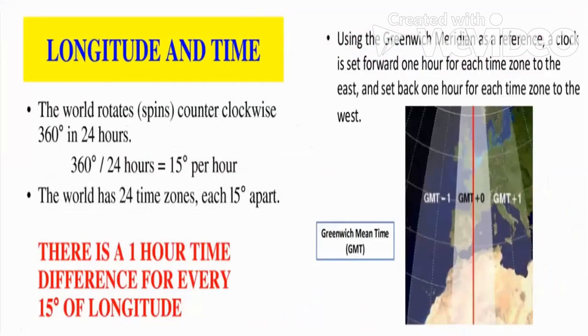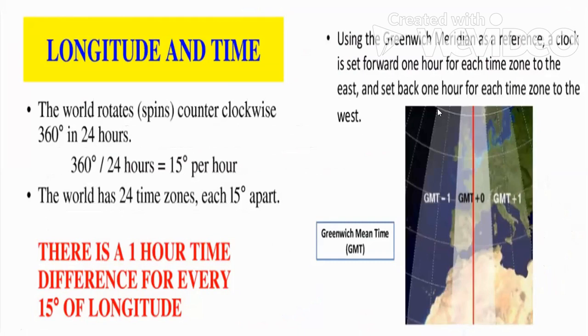This is how time is decided according to longitude. Since the earth spins 360 degrees in 24 hours, that means there is a time difference of 15 degrees per hour. That means for every 15 degrees of longitude, there will be a time difference of 1 hour.